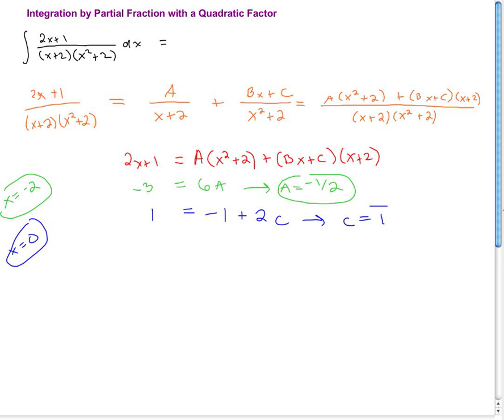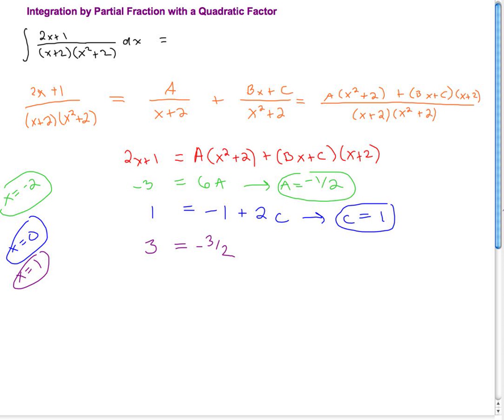Okay, and then finally we need to plug in something else. We need a purple here. Well, there's nothing else that can be zeroed out, so I'm just going to plug in a nice simple number. Let's call it x equals 1. If I plug in x equals 1, I get 2 plus 1, 3. A is equal to minus 1/2, 1 plus 2, that's minus 3/2. And b, we don't know.